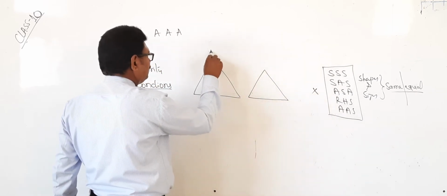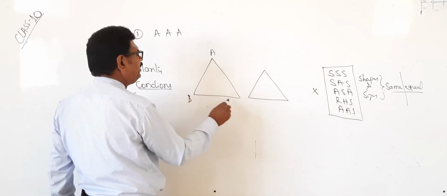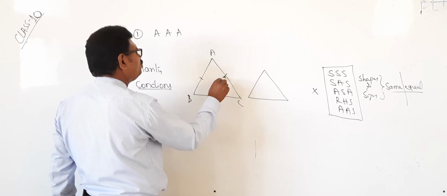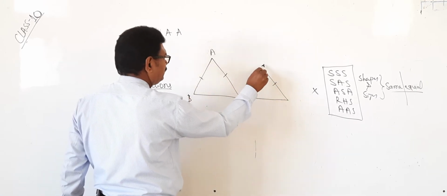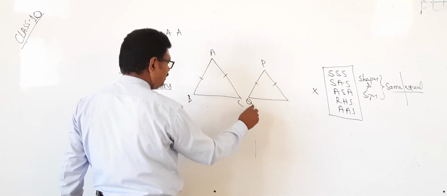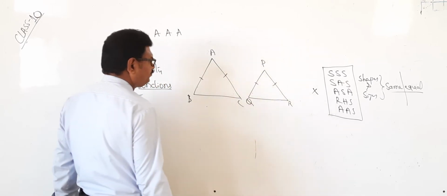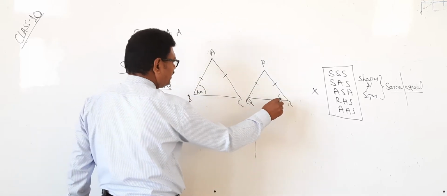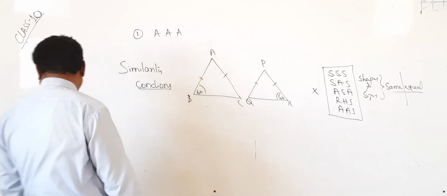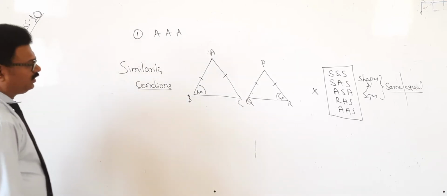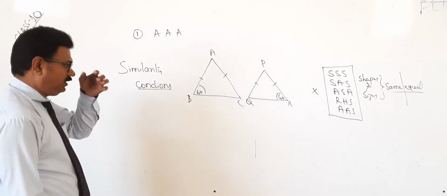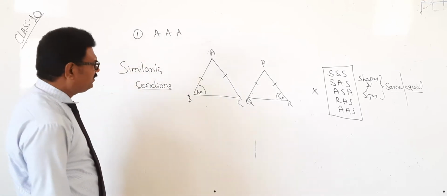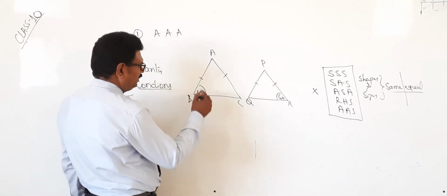Triangle ABC. Here two sides are equal. Triangle PQR. Here one angle is 60. Here also one angle is 60. Now very simple.